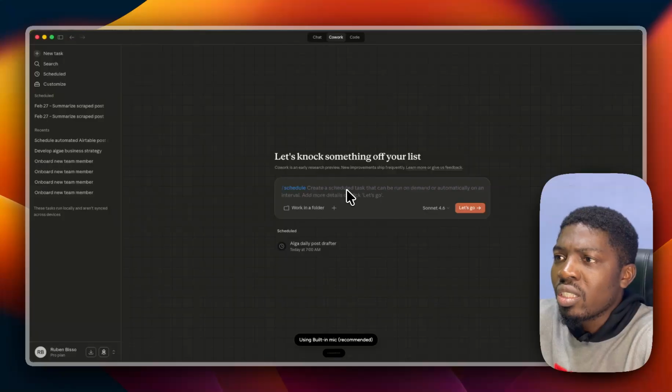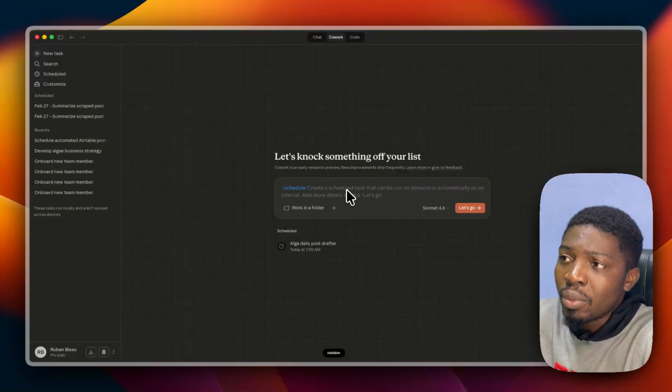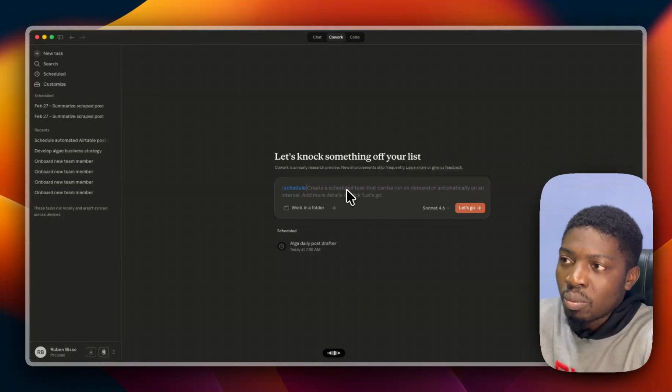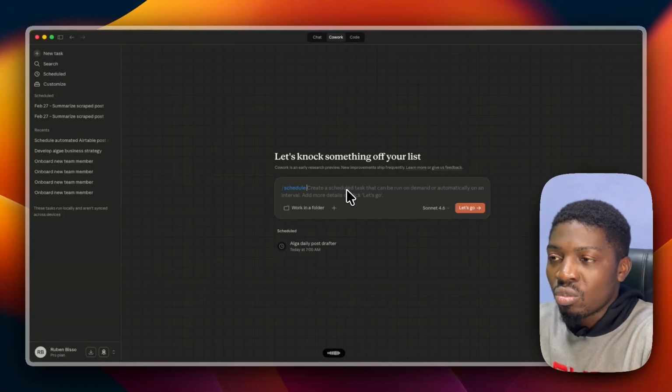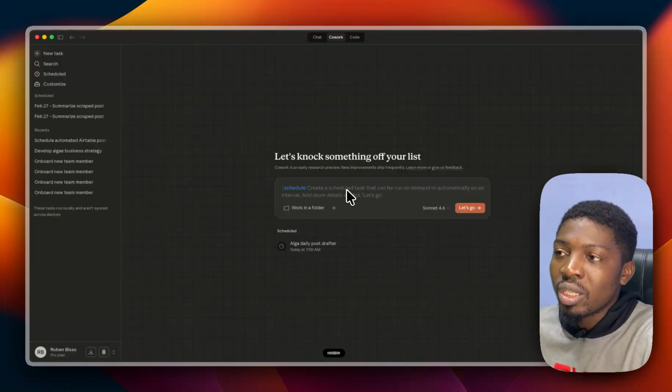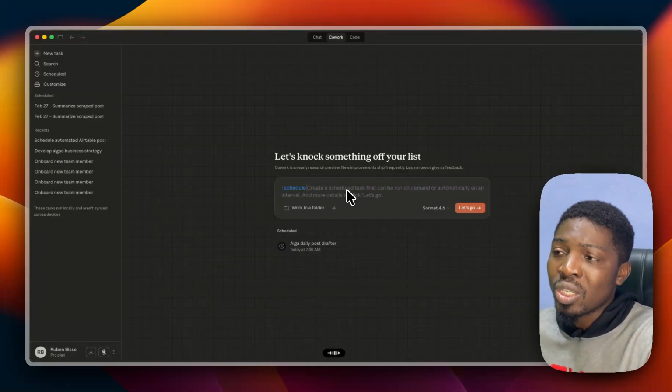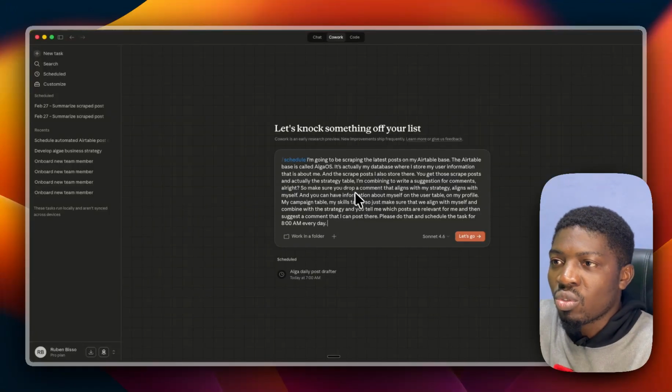Please create a schedule task for me that's going to be scraping the latest posts on my Airtable base. The Airtable base is called Alga OS. It's my database where I store my user information about me, and the scraped posts are also stored there. You get those scraped posts and the strategy table and combine them to write a suggestion for comments. Make sure you draft a comment that aligns with my strategy and with myself. You can get information about me from the user table, my profile, my company table, my skill table. Make sure we align with myself and combine it with the strategy, and you tell me which posts are relevant for me, and then you suggest a comment that I can post there. Please do that and schedule a task for 8 a.m. every day.